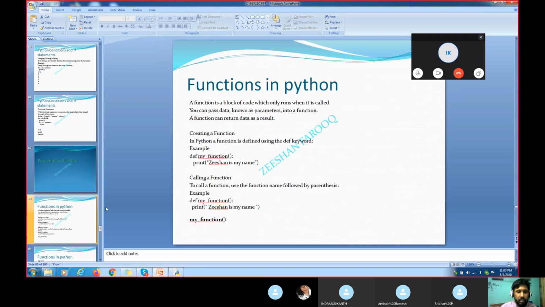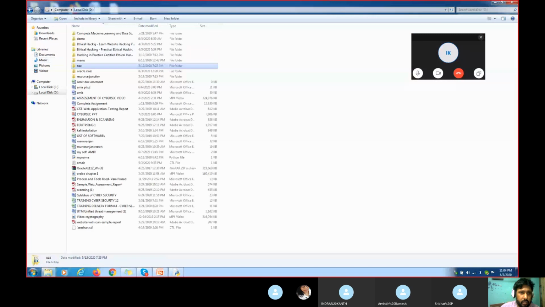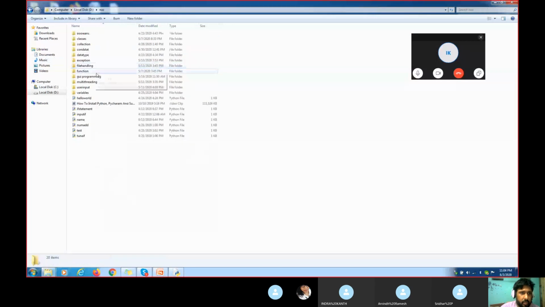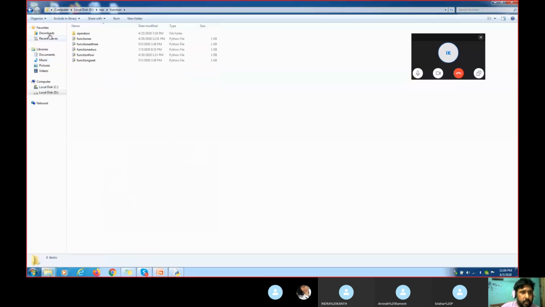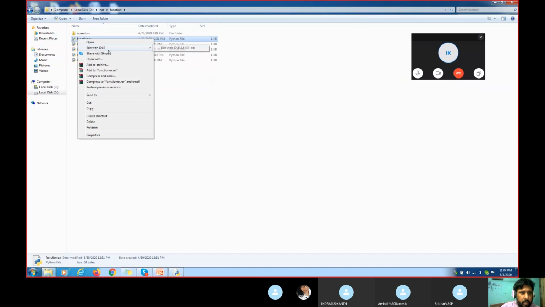We'll see it practically now. Creating a function means I can give it any name. Define any function name. Print Zishan is my name. If I wanted to add a last name, you see the... Let me show you the example now, practically, with a very clear idea.